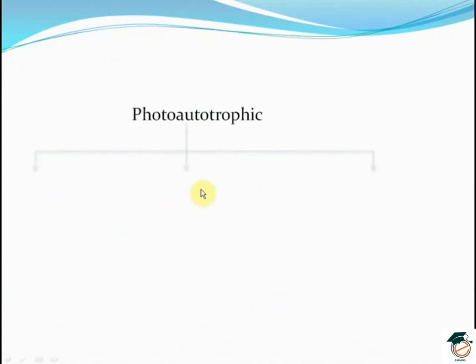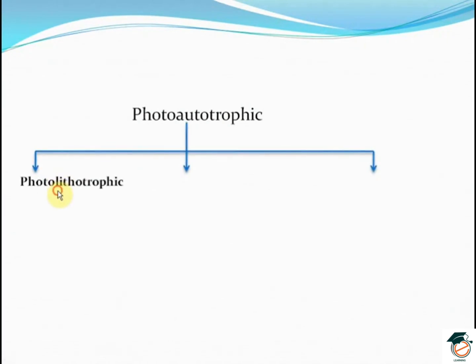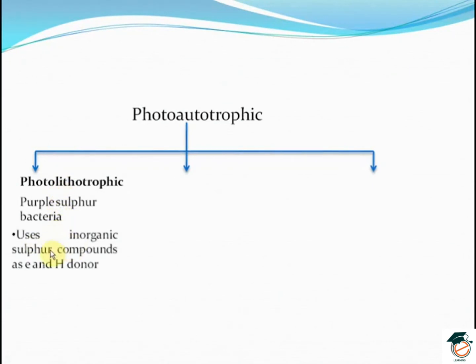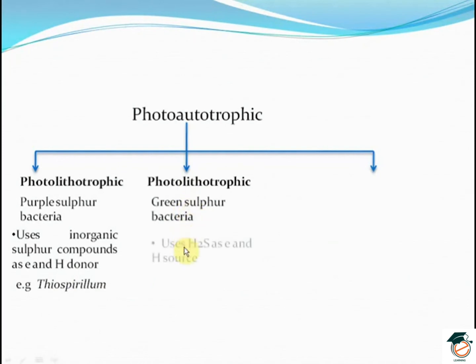The photoautotrophic nutrition is divided into three types. The photolithoautotrophic, they are the purple sulfur bacteria. They use inorganic sulfur compounds as electron and hydrogen donors. Example, Thiospirillum. Next, photolithotrophic bacteria are the green sulfur bacteria, which use hydrogen sulfide as electron and hydrogen source. Example, Chlorobium.